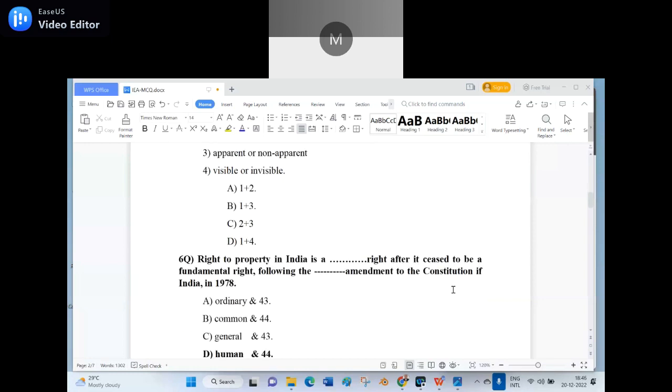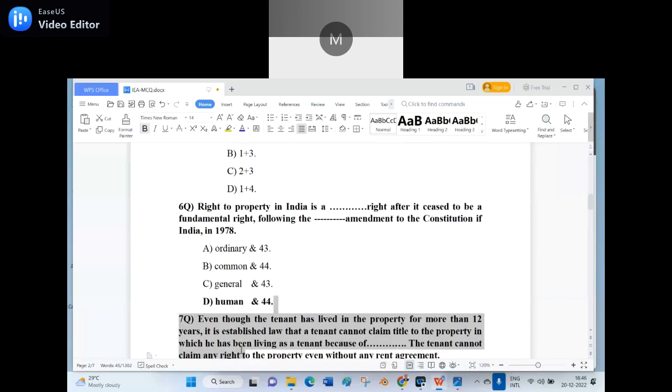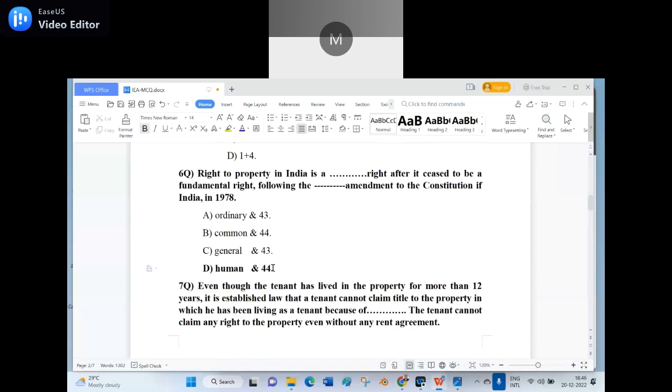Right to property in India is a dash right after it ceased to be a fundamental right following the dash amendment to the Constitution of India in 1978. Option A, ordinary and 43. Option B, common and 44.